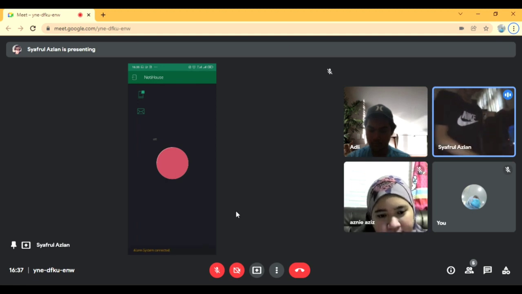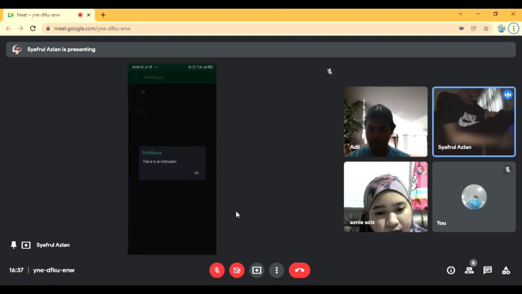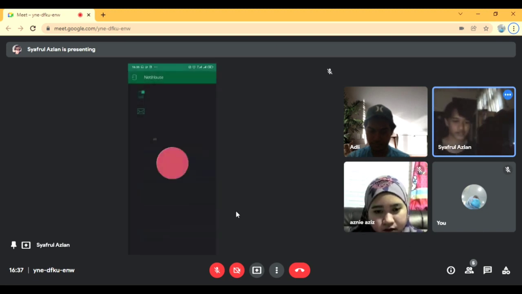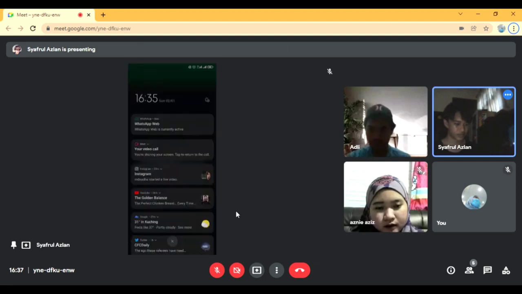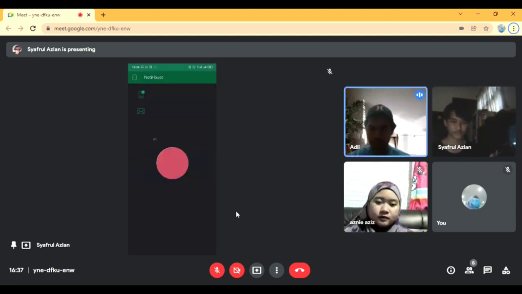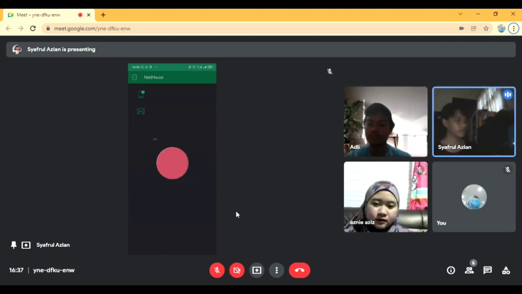Okay, here if I move my hand, it will detect movement. So you can see the box is blinking, meaning there is an intrusion. And in our app, there is a blinking LED also. And here we can receive the notification. Just click on OK.